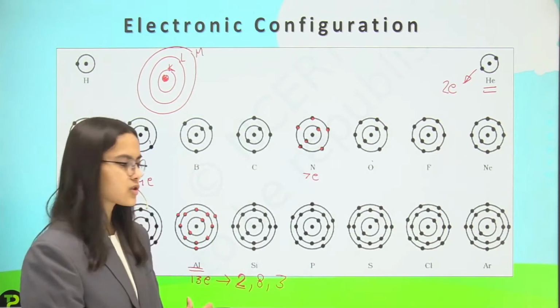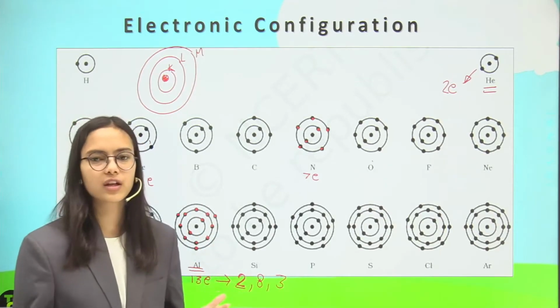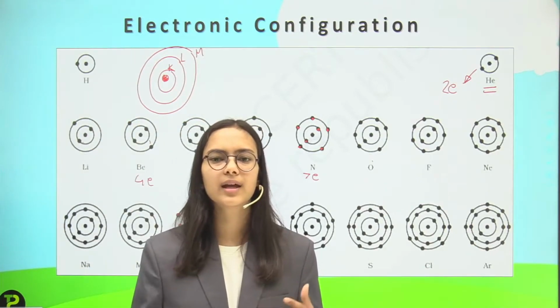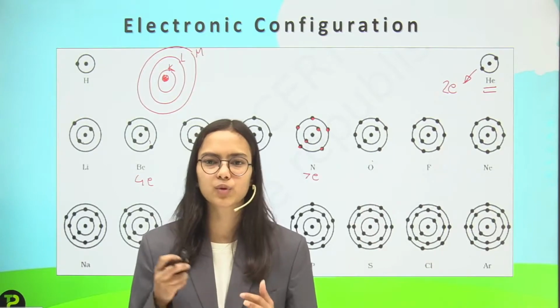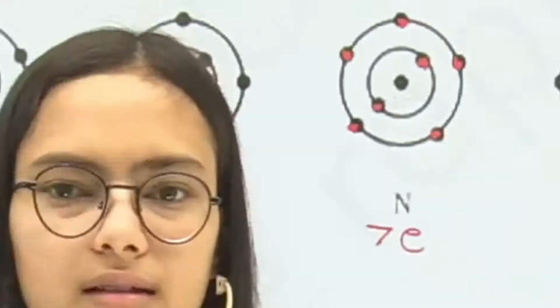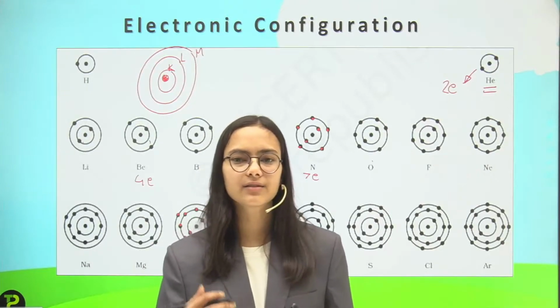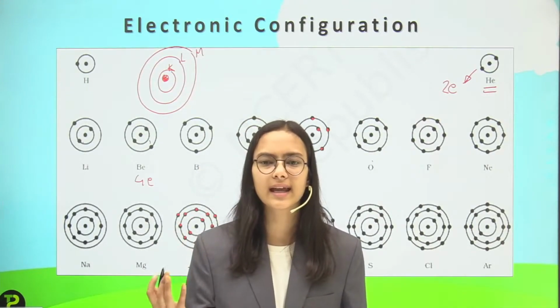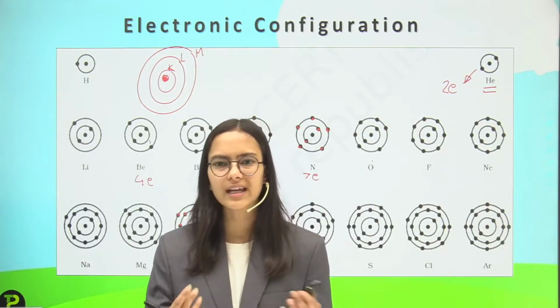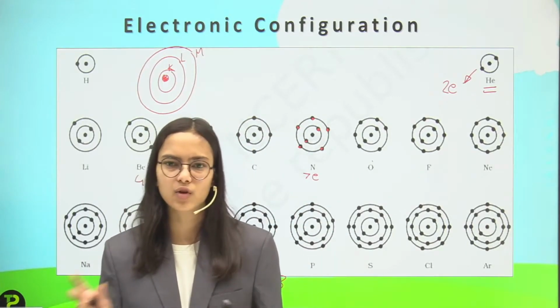So this was all about the electronic configuration, and the pattern to follow is that in the first shell we can put only 2 electrons maximum, and in the second we can put 8, and third point, that is, we cannot put more than 8 electrons. We can move to the next orbit if we have completed the 8 electrons in any shell.